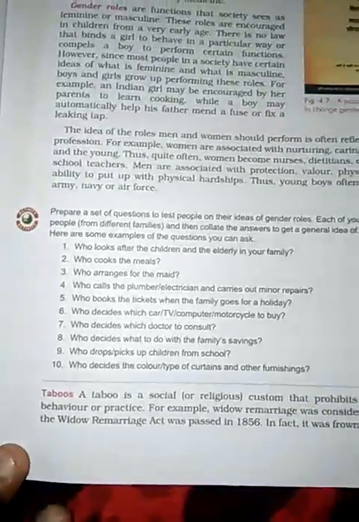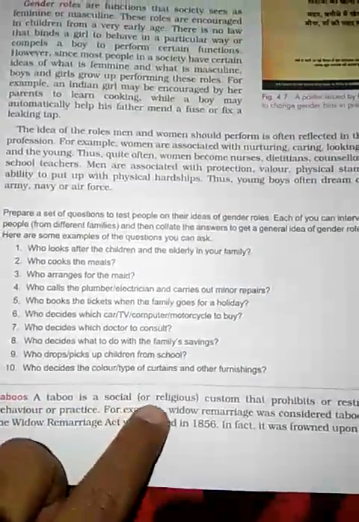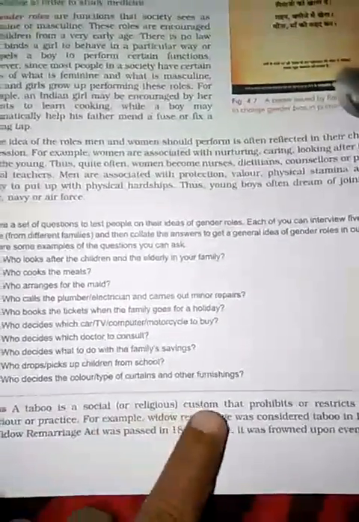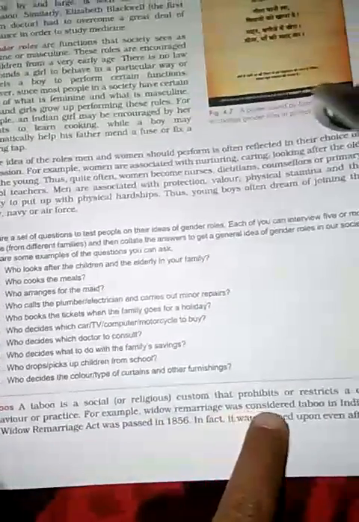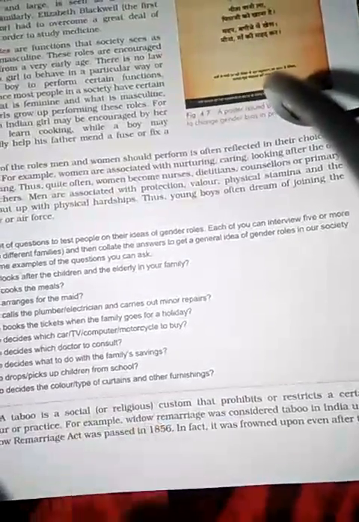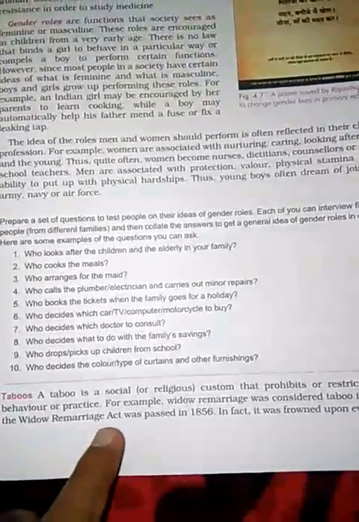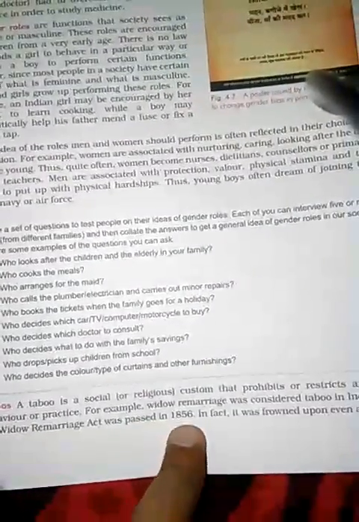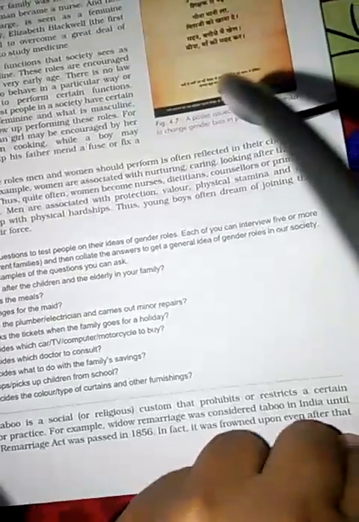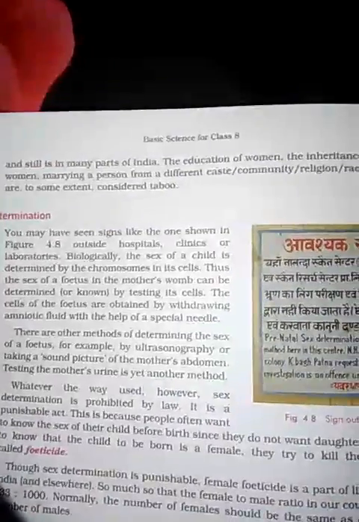Clear? Now taboos. A taboo is a social custom that prohibits or restricts a certain behavior or practice. For example, widow remarriage was considered taboo in India. In India, widows were not remarried. This was a taboo until the Widow Remarriage Act was passed in 1856. In fact, it was frowned upon even after, and still is in many parts of India.